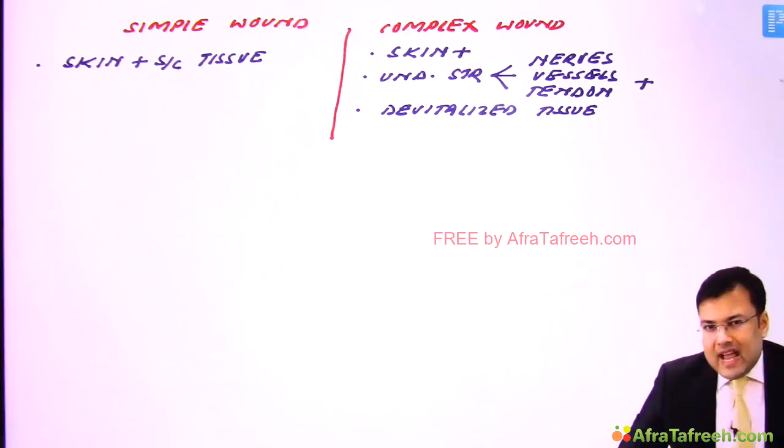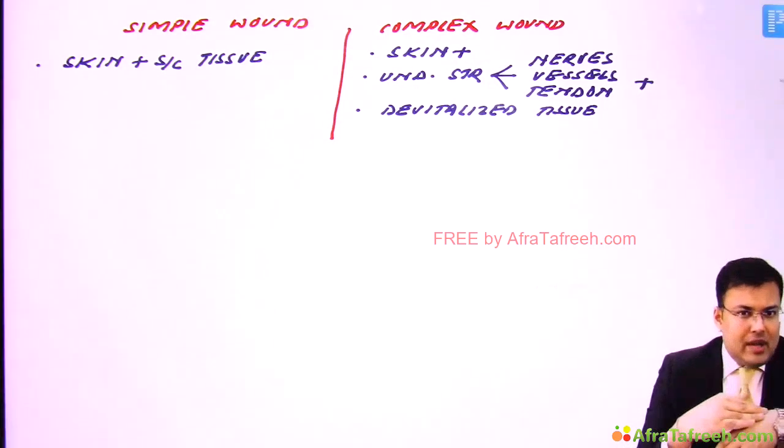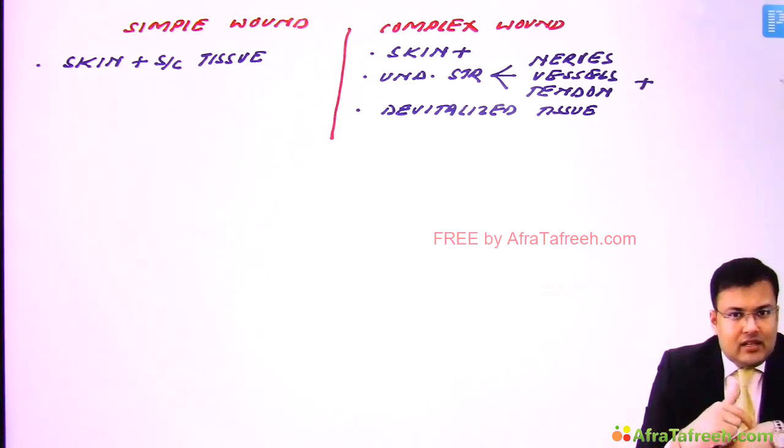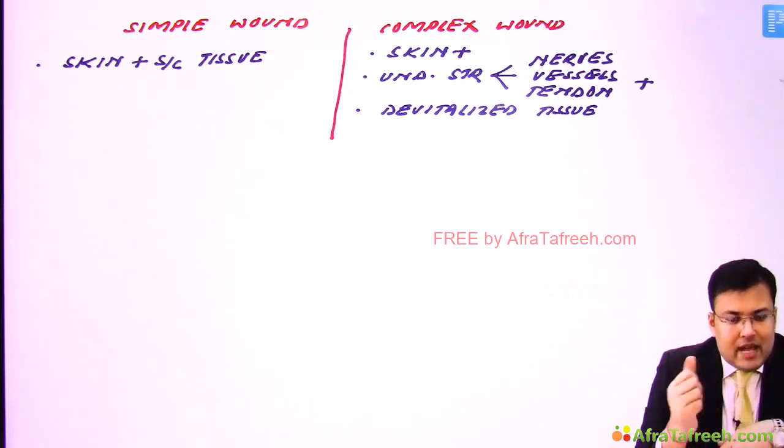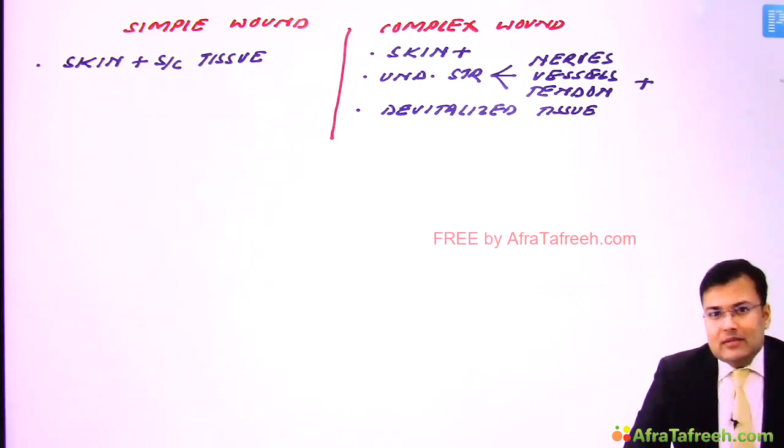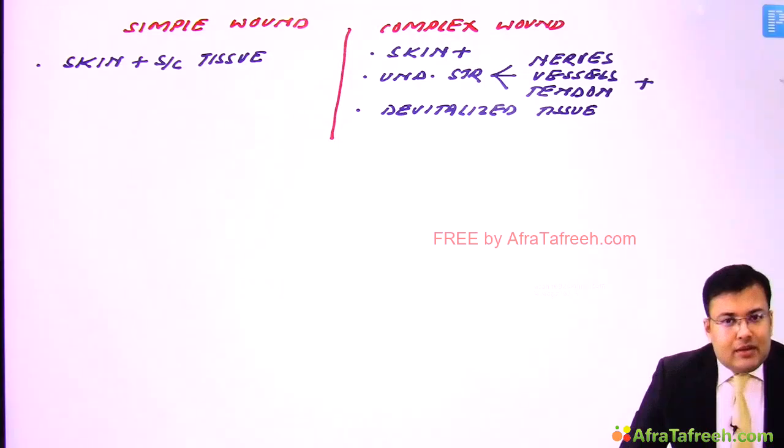Class 3 is contaminated wound. What is contaminated wound? It means the wound is already contaminated, like fresh accidental open wounds in which there is contamination with soil, and sometimes there is accidental spillage from the GIT.